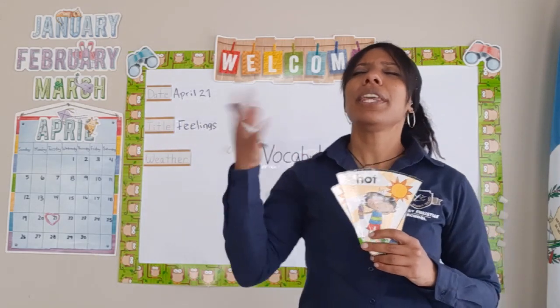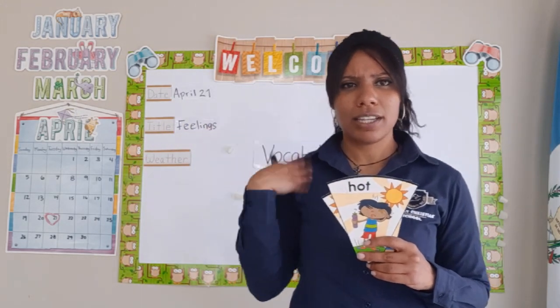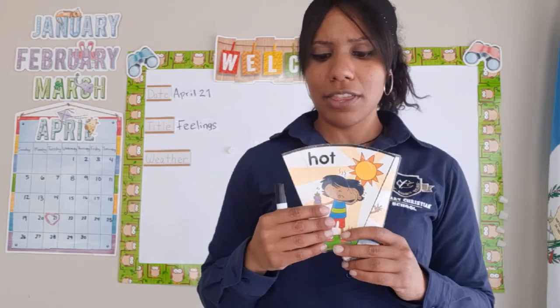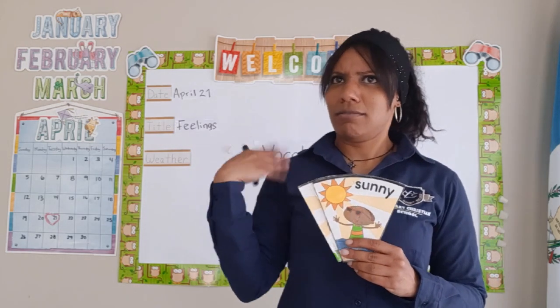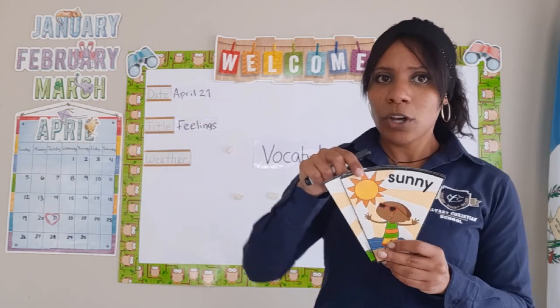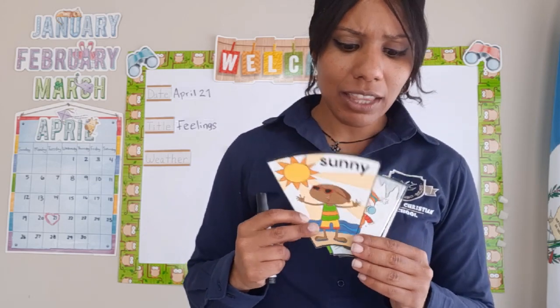What about hot? So when we think about hot, we think, oh, it's so hot outside. So what do you guys think? Do you guys think that it's hot today? Is it sunny? I think so, but let's look at the other options, okay? So we also have what? We have sunny, which is another way to describe hot. So it's not too hot, but we see that the sun is outside, okay? So this is also one more option. We see here the beautiful sun, and we see that the boy is at the beach. Wow.